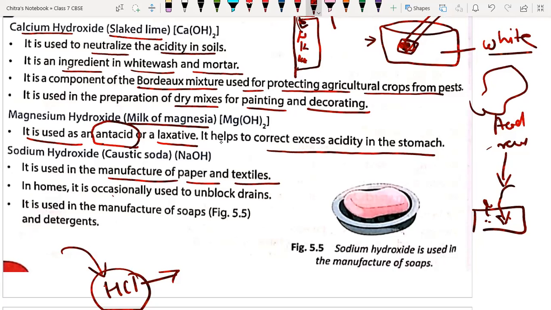In homes also, it is occasionally used to unblock drains. If drainage is blocked, we use caustic soda or sodium hydroxide to clean the drain. It is used in manufacturing soap also, and even detergent. Soap and detergent are prepared by using sodium hydroxide.